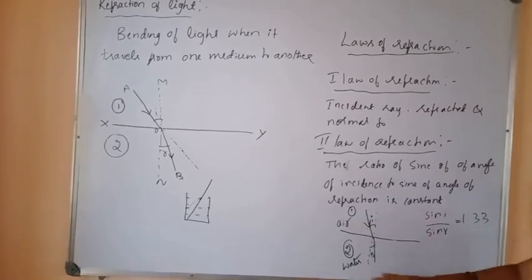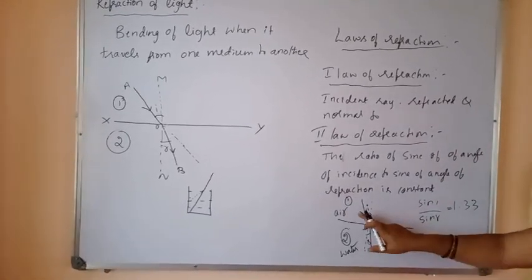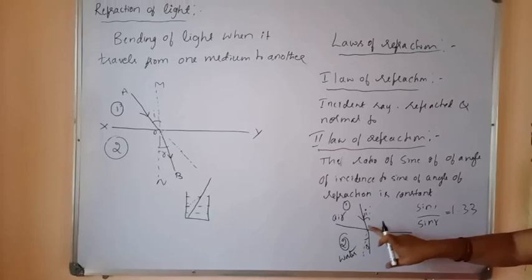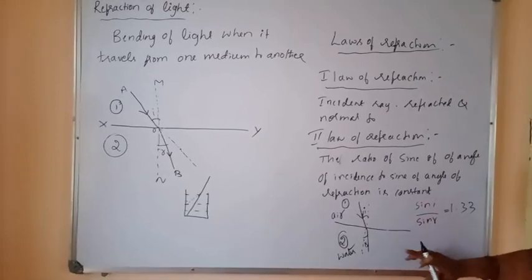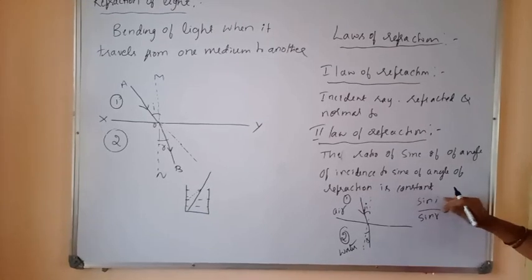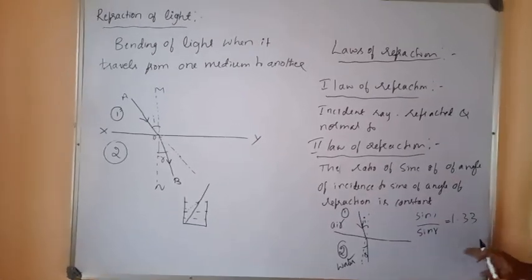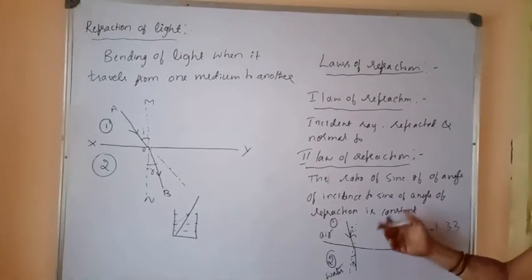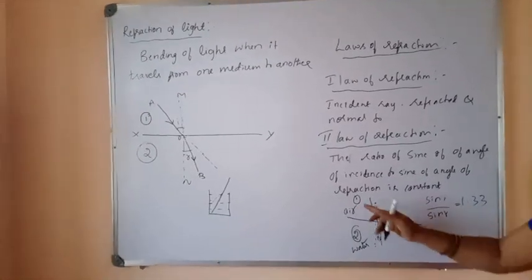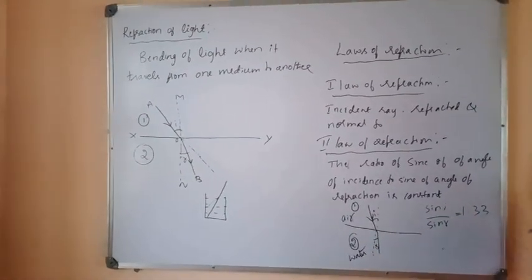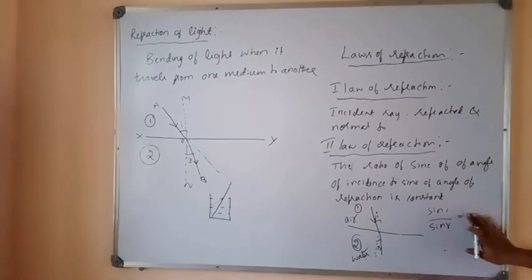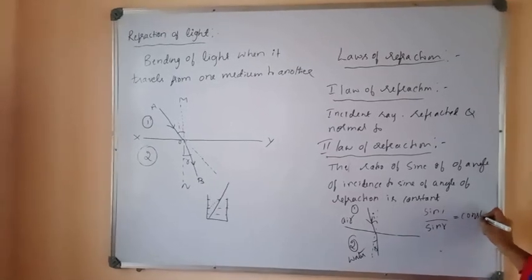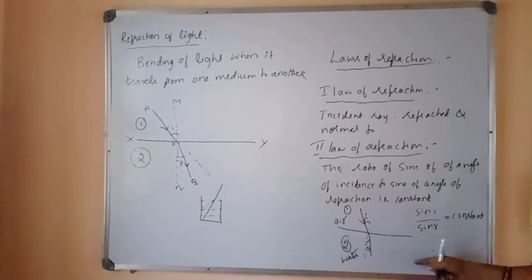Suppose for these same two medium, if we increase the angle of incidence, what happens? Angle of refraction also increases. But if you calculate the value of sin I by sin R, you will get the same value of 1.33. That is a constant value. Calculate any sine ratio of sin I by sin R for the given same media, its value always remains constant. Not exactly 1.33, but it is some constant value. That is, sin I by sin R is constant. This is the second law of refraction.